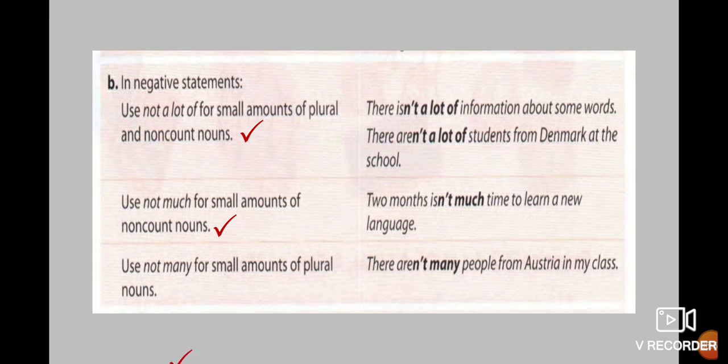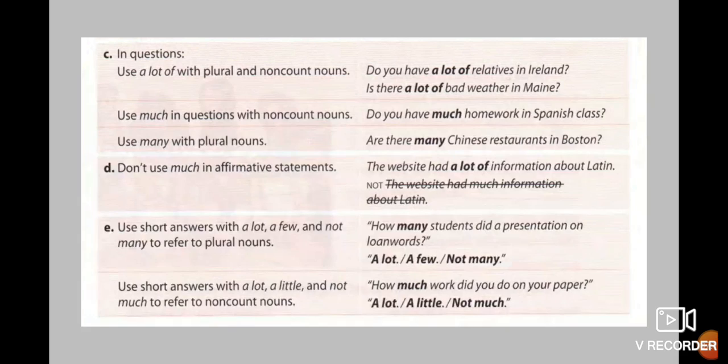Use not many for small amounts of plural nouns. For example, there aren't many people from Austria in my class. In that case, this one is plural, people. Yes, this one is a plural noun and also a small quantity. For that reason, you use many, and this one is in negative form. And remember, much and many you use specifically in negative statements.